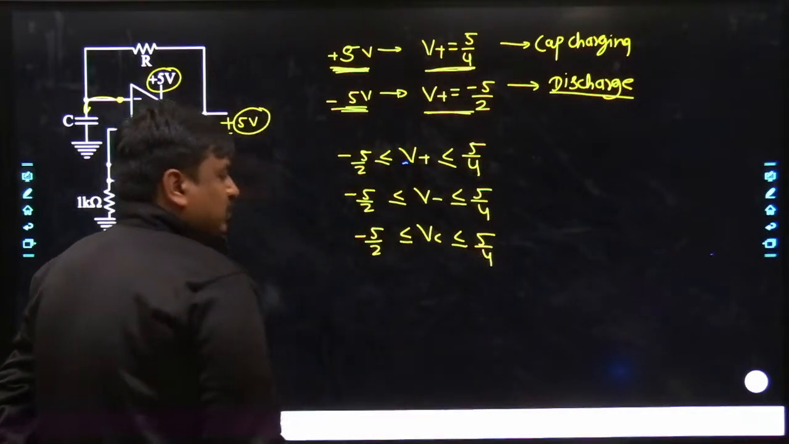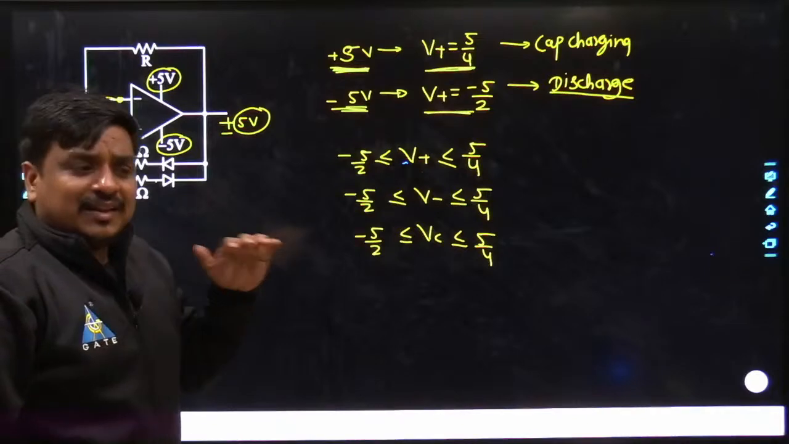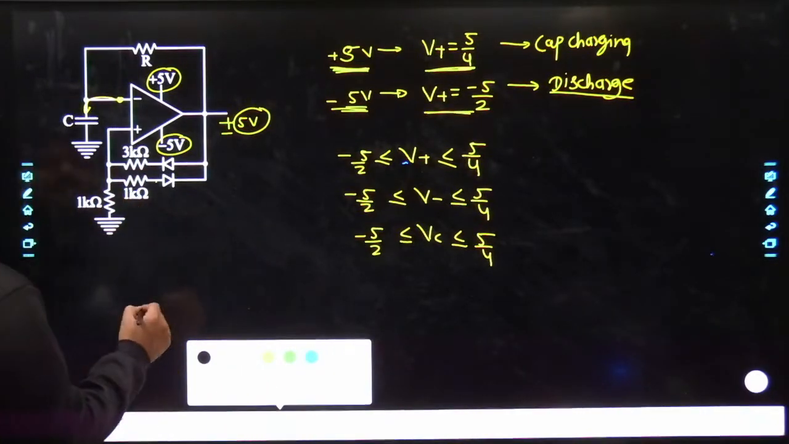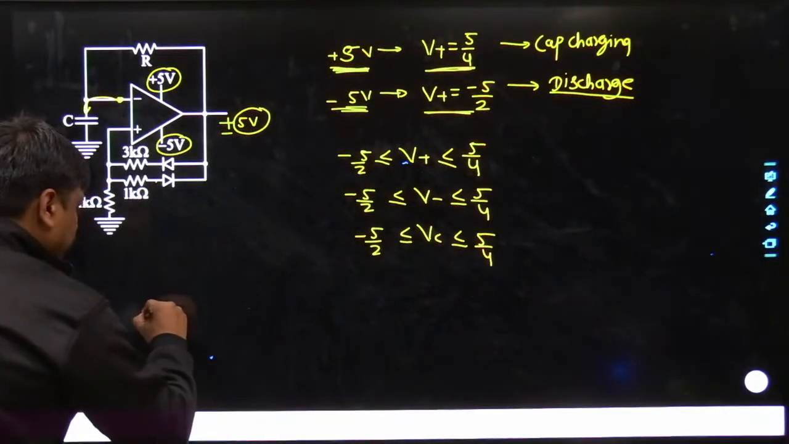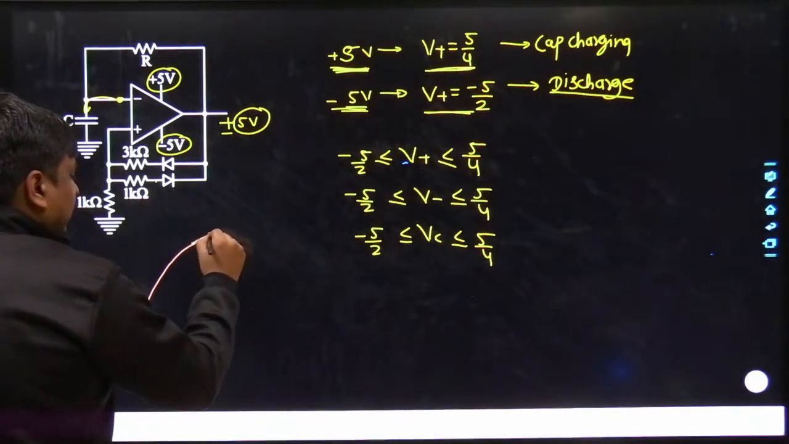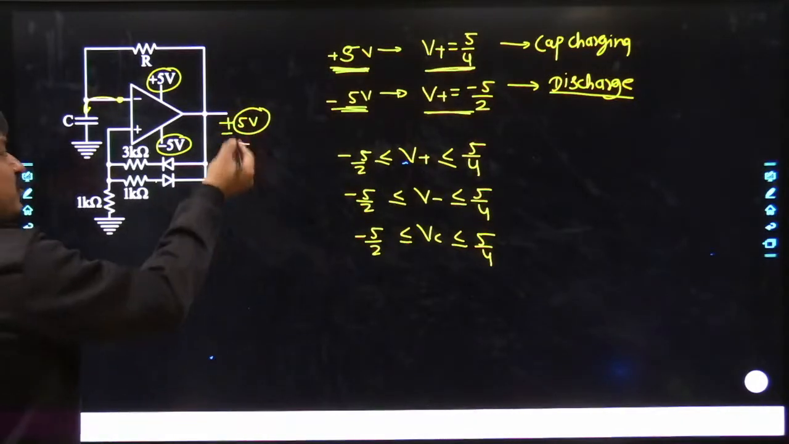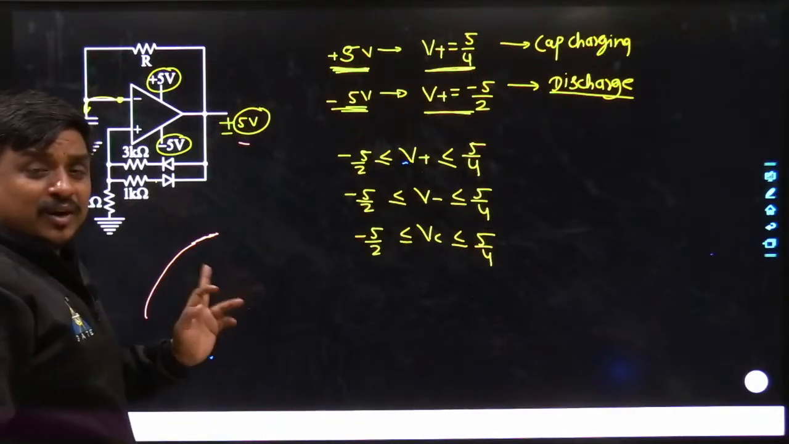So now try to understand in this way. When the output voltage is at plus Vsat, the capacitor would start charging. Until which particular voltage will it try to go? Obviously, if the output voltage is kept at plus 5 volt, the voltage across the capacitor would try to go towards plus 5 volt.